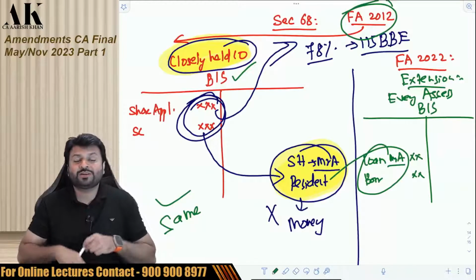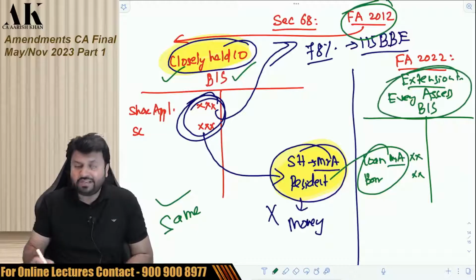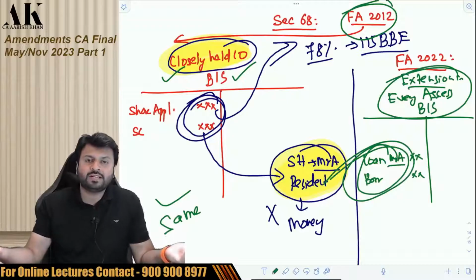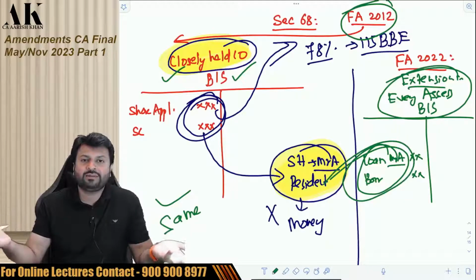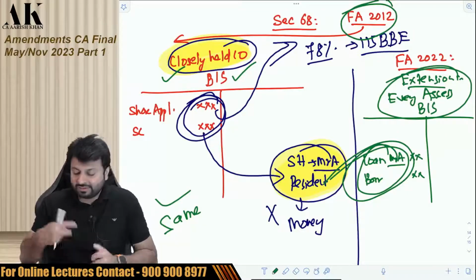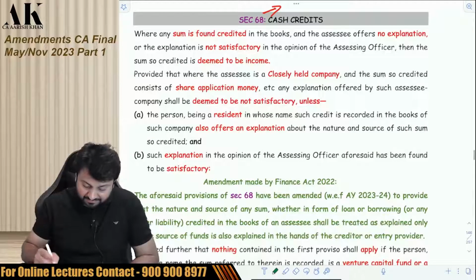Earlier it was only applicable in case of closely held companies, but now it is applicable to everyone for loans and borrowings, because loans and borrowings can be taken by any person. They can be taken by a company, an individual, a partnership firm, or an LLP. So now this is a very, very important amendment. Okay, pay attention please.